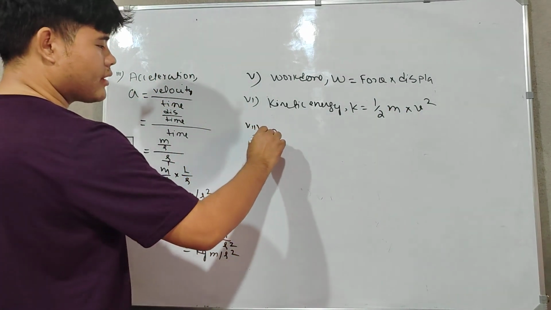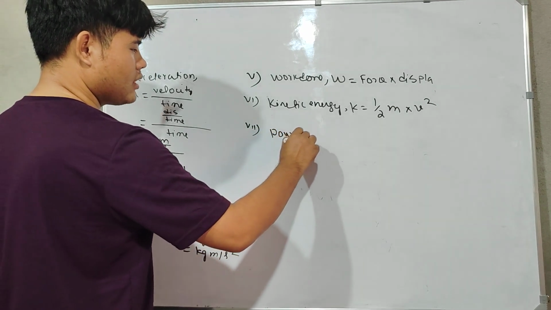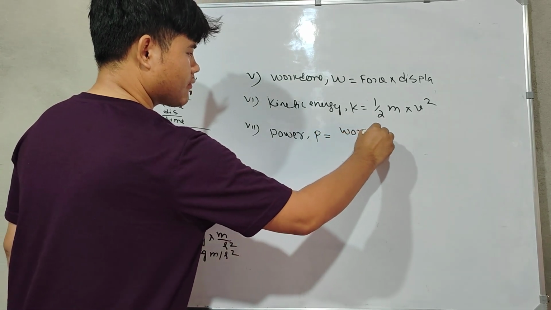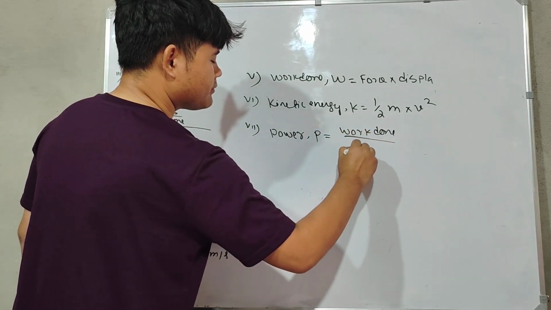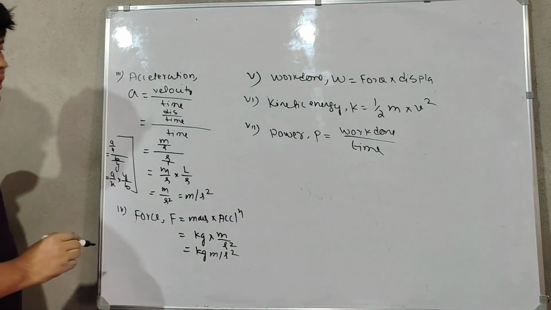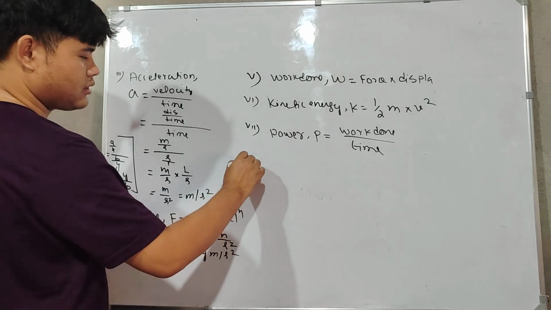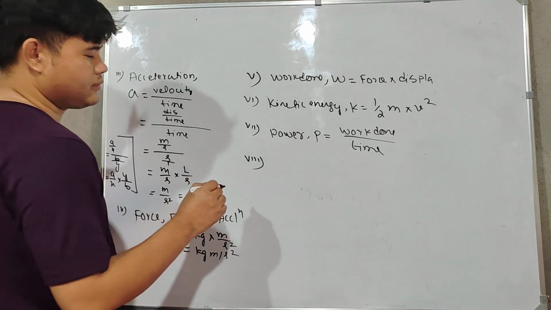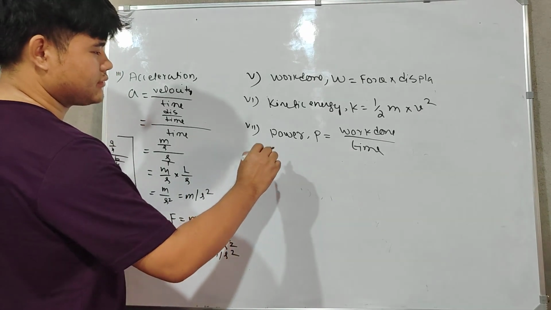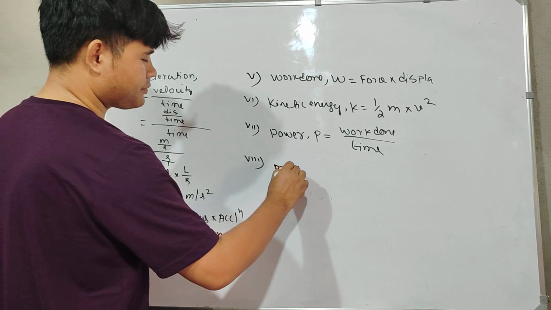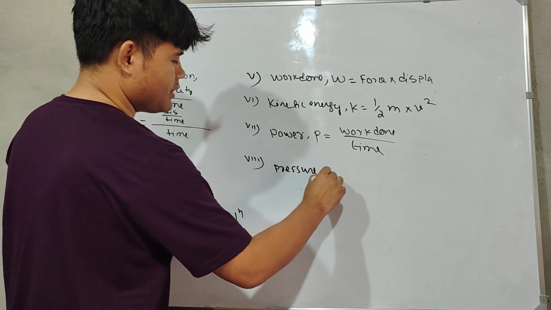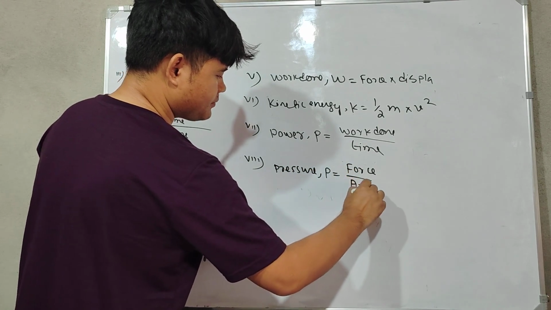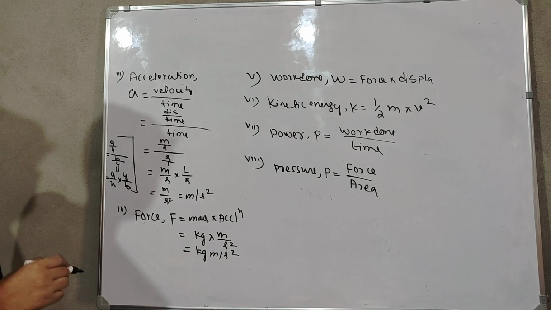Next we find out for power. P is equal to work done by time. Next we find out for pressure. P is equal to force per unit area. Those who know the formula, very good.